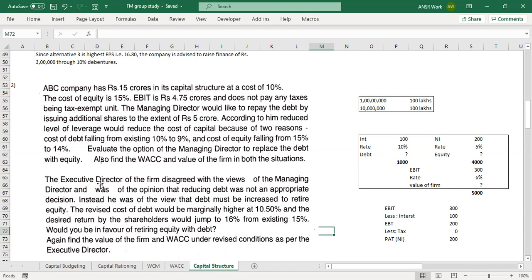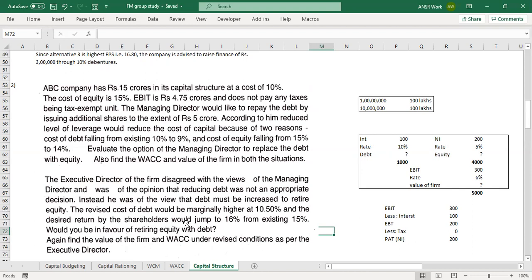The executive director of the firm disagreed with the views of the managing director and was of the opinion that reducing debt was not an appropriate decision. Instead, he was of the view that the debt must be increased to retire the equity, and the revised cost of debt would be marginally higher at 10.5%, and the desired rate of return by the shareholders would jump to 16% from existing 15%. What will be?